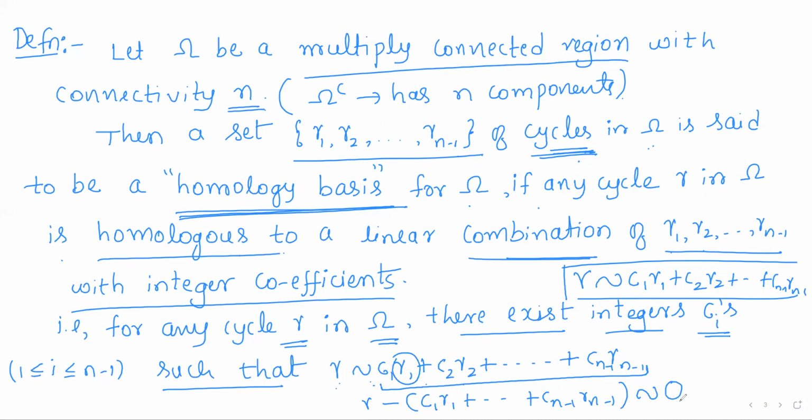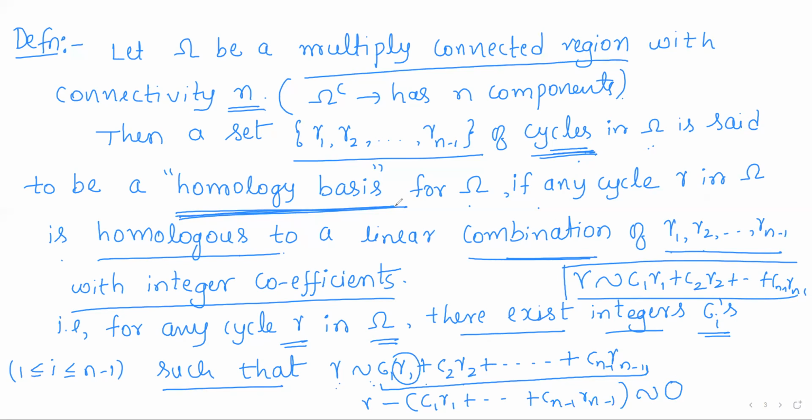So a cycle is homologous to 0 means its index with respect to any point in the complement is 0. If the index of any point in the complement with respect to this cycle is 0, then such a cycle is said to be homologous to 0, right? Okay, so this is the definition of a homology basis.